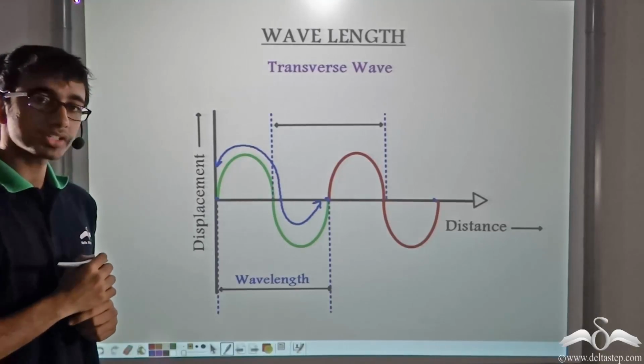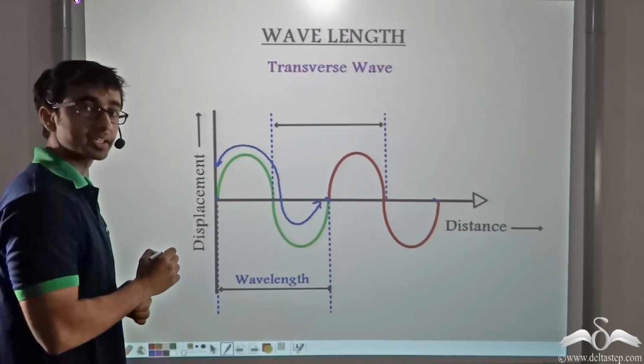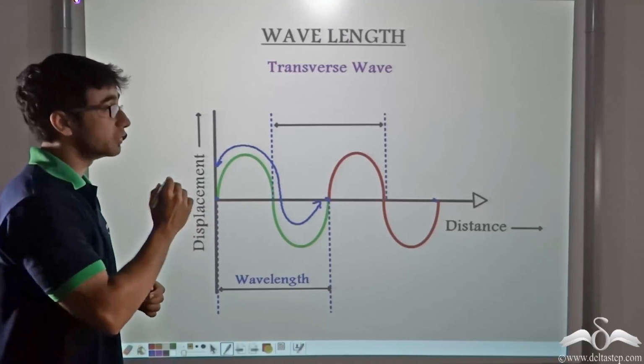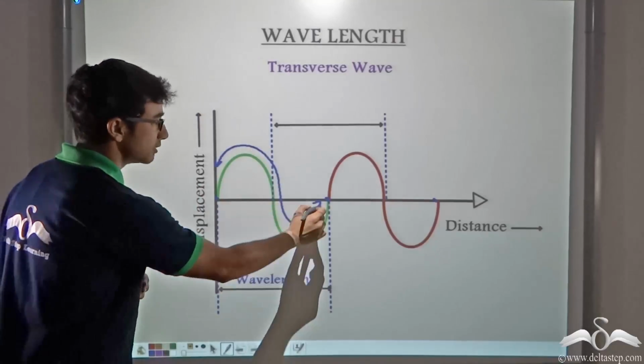Recall what I told you about a cycle? A cycle is that after which a particle repeats its motion, and wavelength is the distance traveled by the particle in one complete cycle.